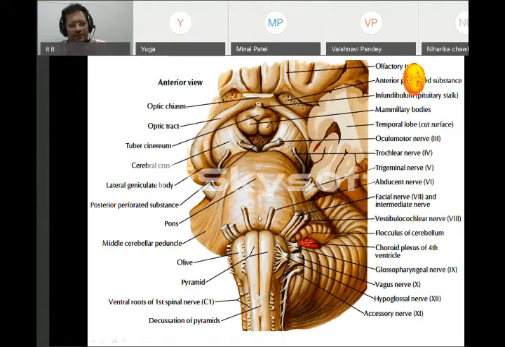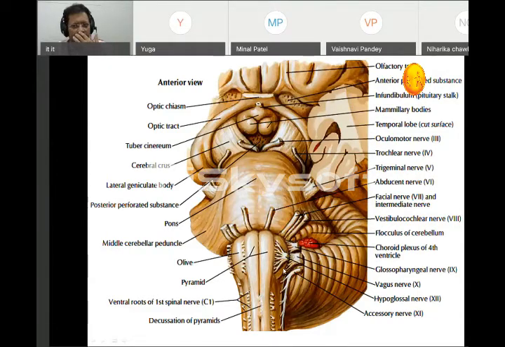Now what we have to understand here is how we can classify and remember easily how the cranial nerves arise from the brainstem. We divide it into the rule of two. Two go directly to the cerebrum, two are for the midbrain, four are coming from the pons, and the remaining four are coming from the medulla oblongata.